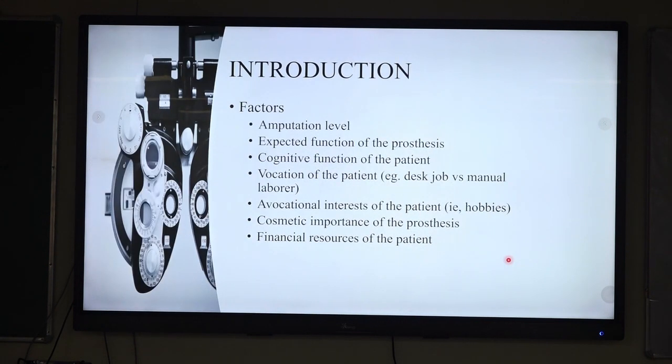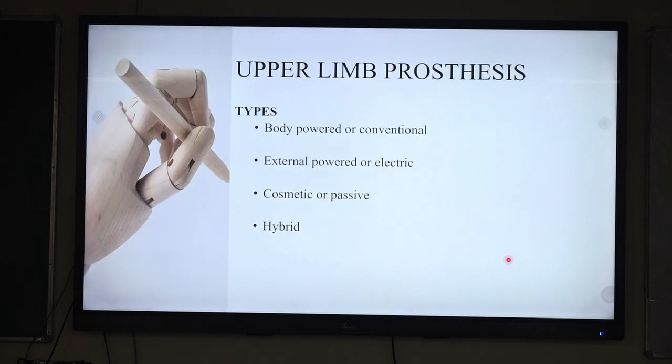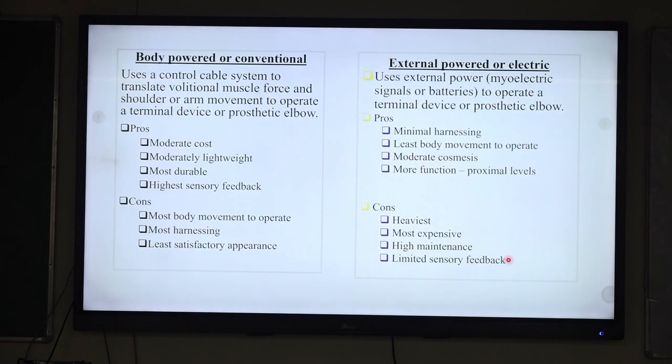There are some factors that should be considered before prescribing the prosthesis: obviously the level of amputation, expected function of the amputee, cognitive function, vocational and avocational history of the patient, and obviously the financial resources of the patient. We will discuss upper limb prosthesis first and then lower limb prosthesis. The upper limb prosthesis is broadly classified into body powered prosthesis, externally powered prosthesis, cosmetic prosthesis, and hybrid variety of prosthesis.